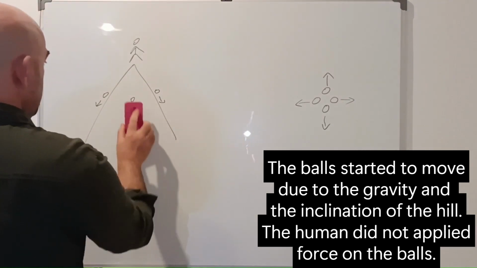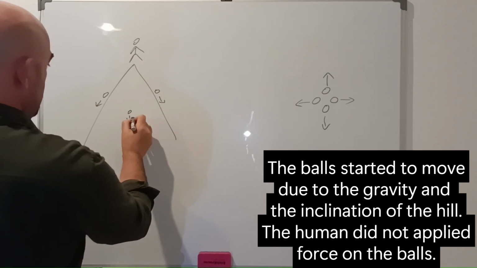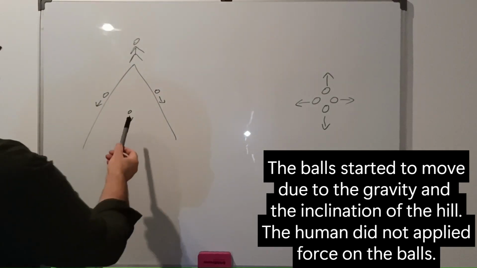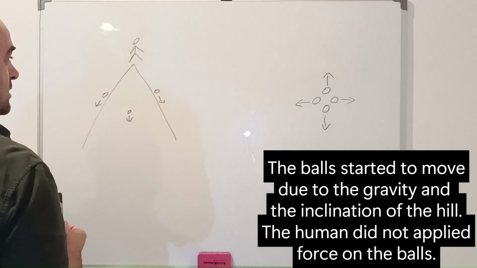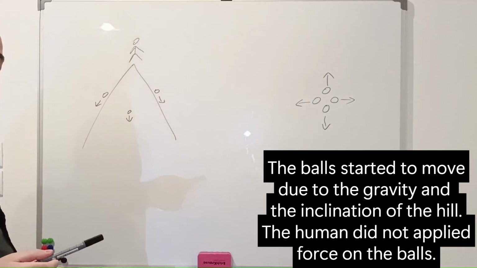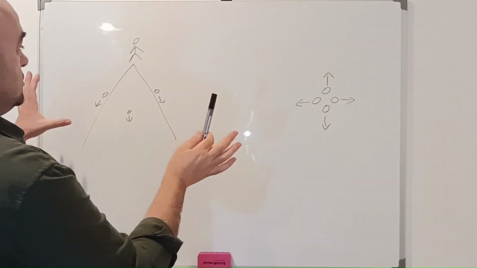But if, for example, this is further down here, we will say that this ball has a larger speed relative to the human than these 2 balls. We don't need to know anything else.